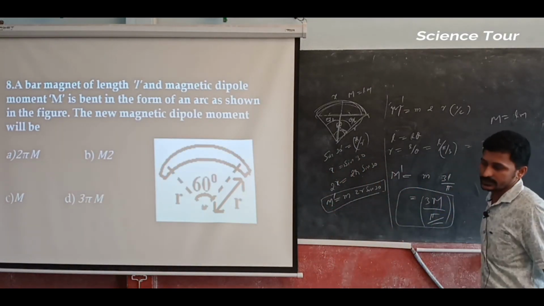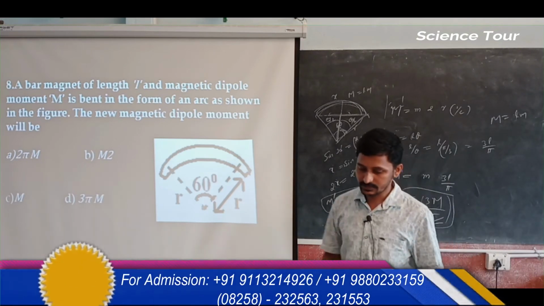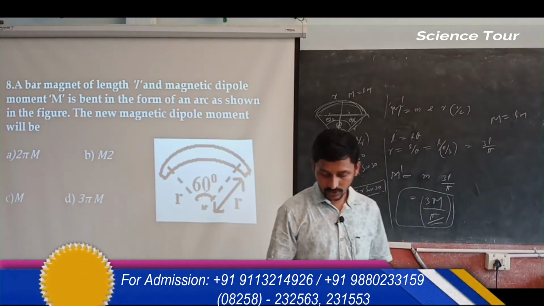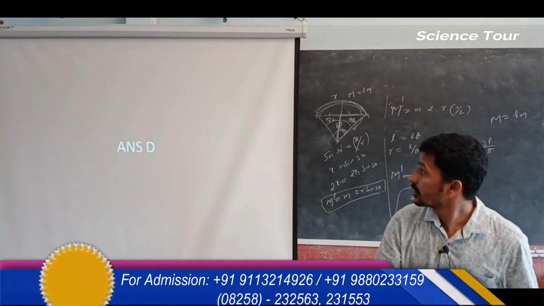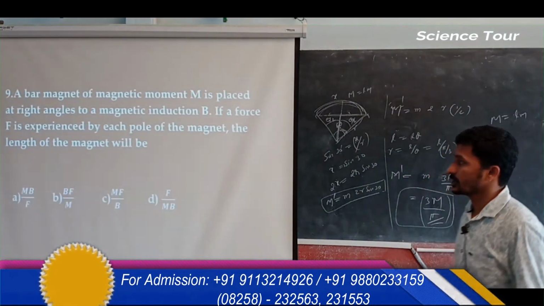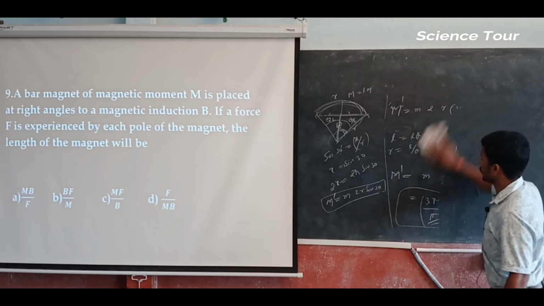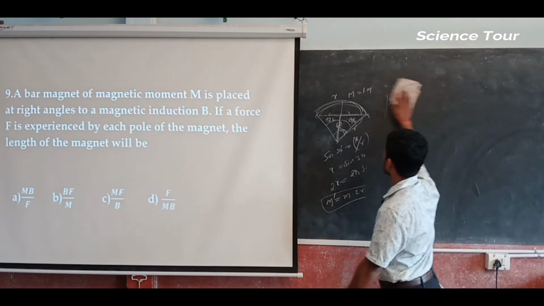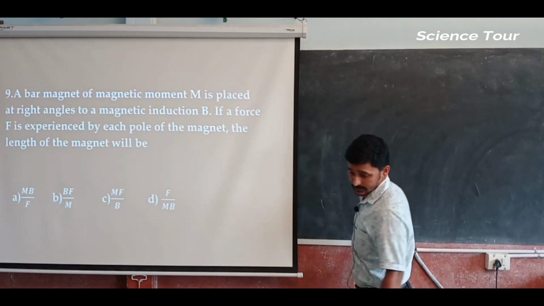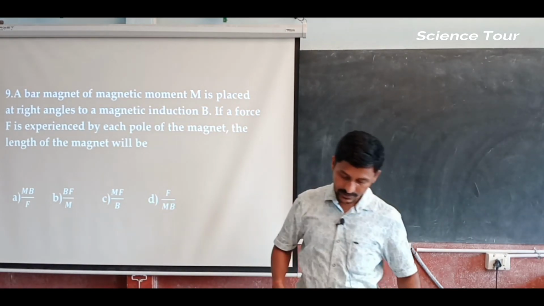Okay, this is the correct answer. There is nothing but 3 m by pi. Okay, so we are going to talk about the next one, that is the thing about a bar magnet. Just go through the questions, and read it.